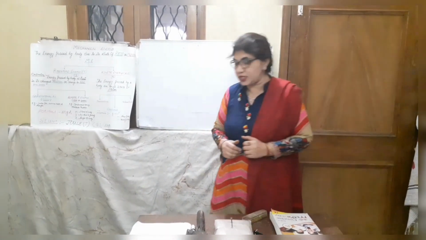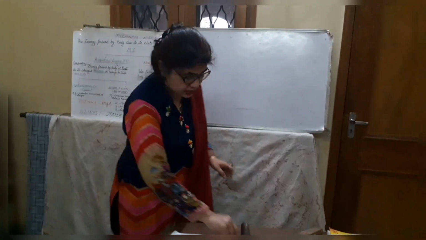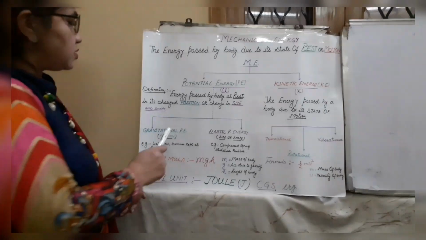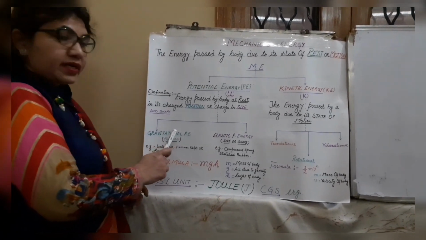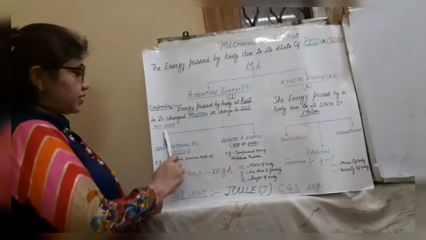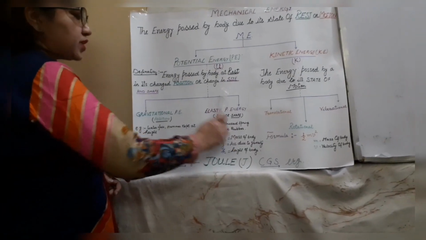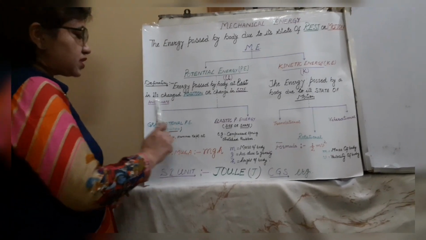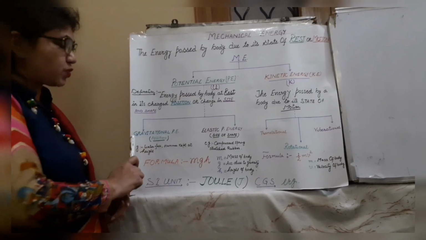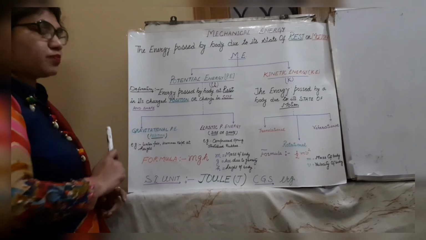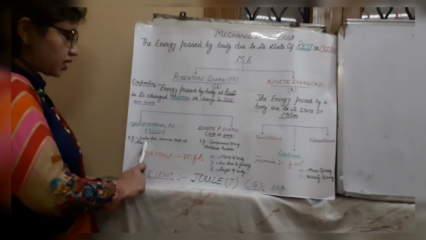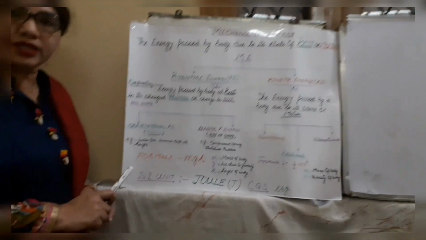So on the basis of this, I will categorize potential energy into two categories. One is gravitational potential energy. Second is elastic potential energy. Gravitational potential energy is possessed by a body due to its changed position. Examples: waterfall, hammer kept at a particular height, or book kept at a particular height.